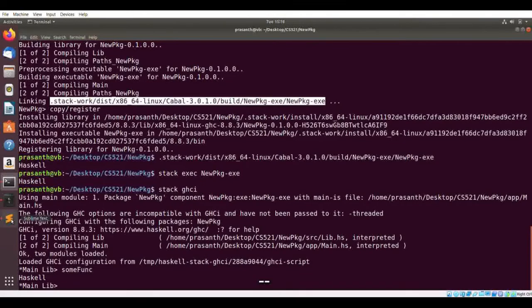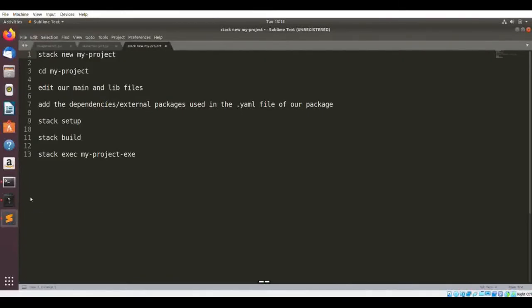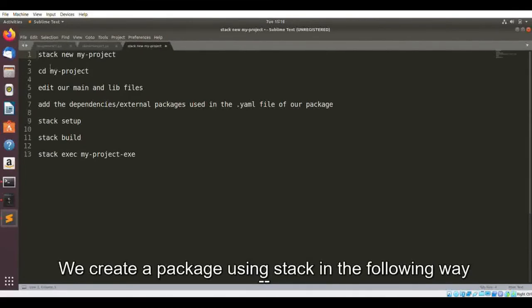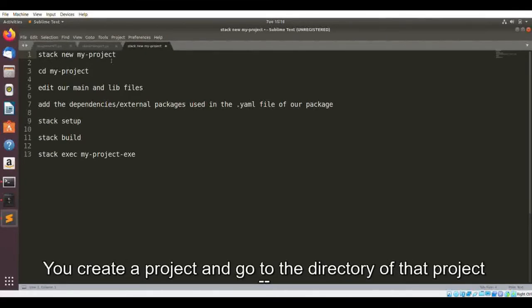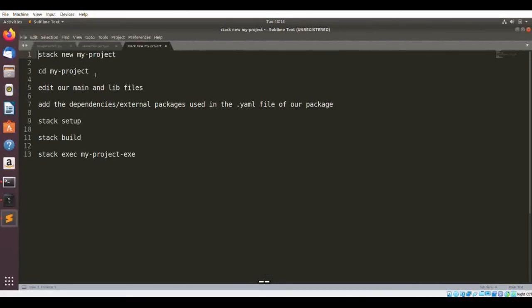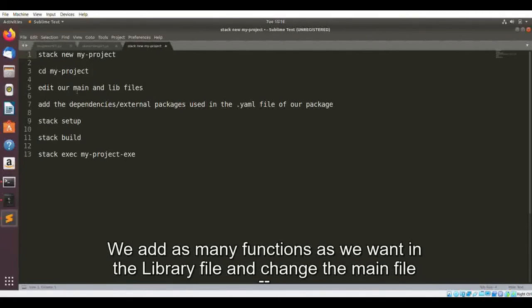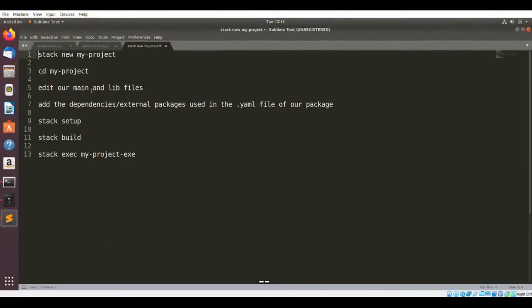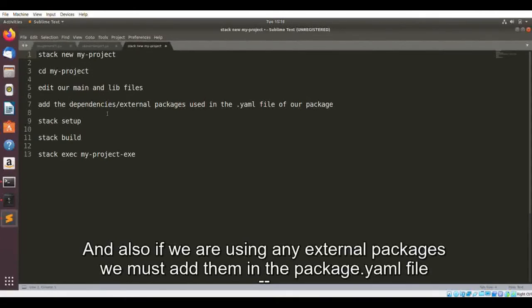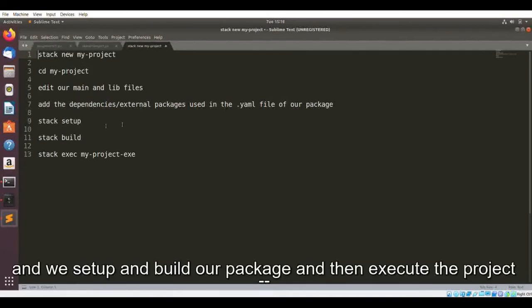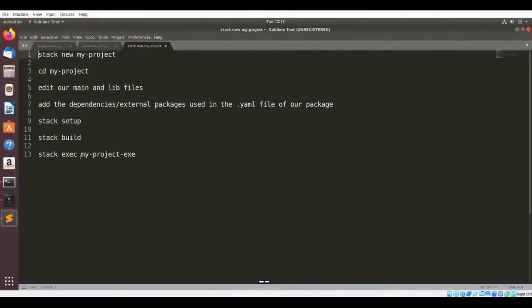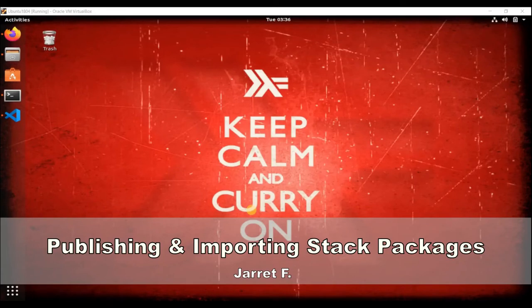To show it once again, we create a package using stack in the following way. We create a new project and we go to the directory of the project and make our changes in the main and library file. We add as many functions as we want in the library file and change the main file. And also if you are using any external packages, you must add them in the YML file, package.yml file, and you set up and build your package and you can execute the project.